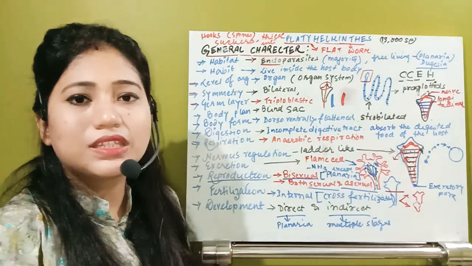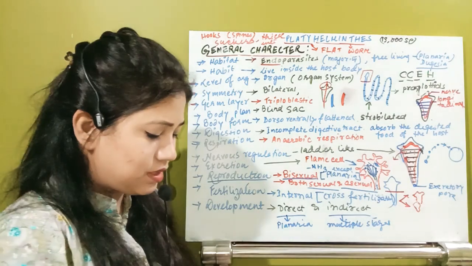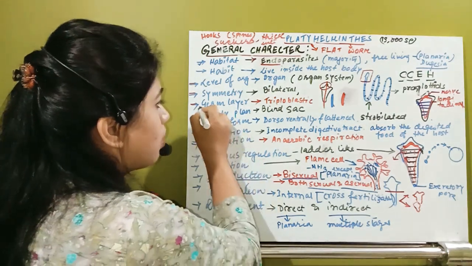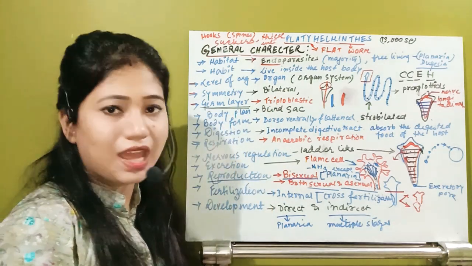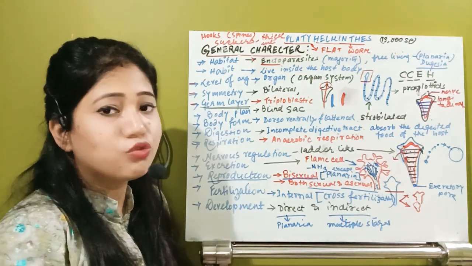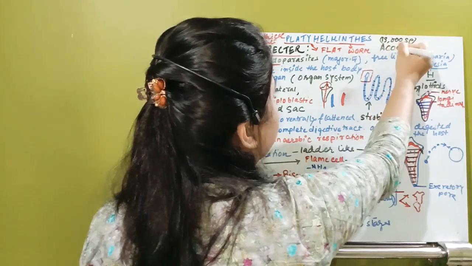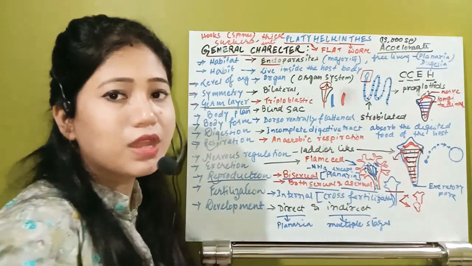In between the outer body wall and the inner lumen, do they have a coelom? This organism has how many germ layers? Triploblastic, they have all 3 germ layers. But do they have a coelom? No, they do not have a coelom. They are acoelomate organisms. So coelom is not present.